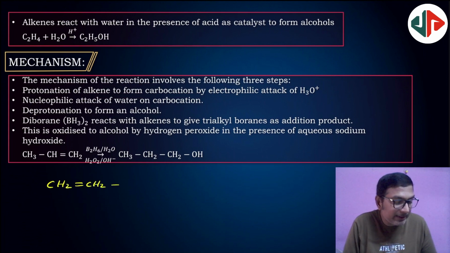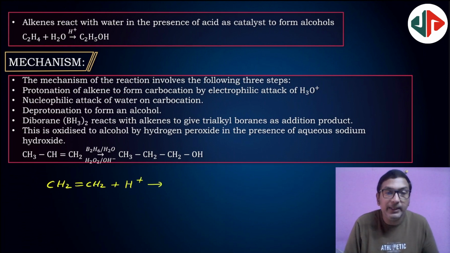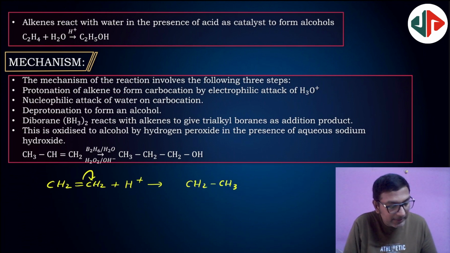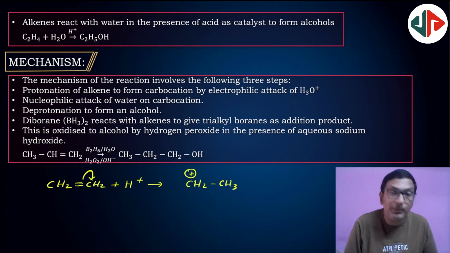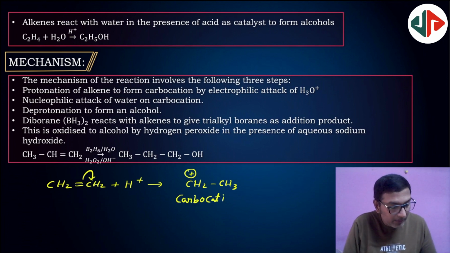That means you can write CH2=CH2. First electrophilic attack, so migration will be like this. This gives CH3 and here a plus, the carbocation intermediate.